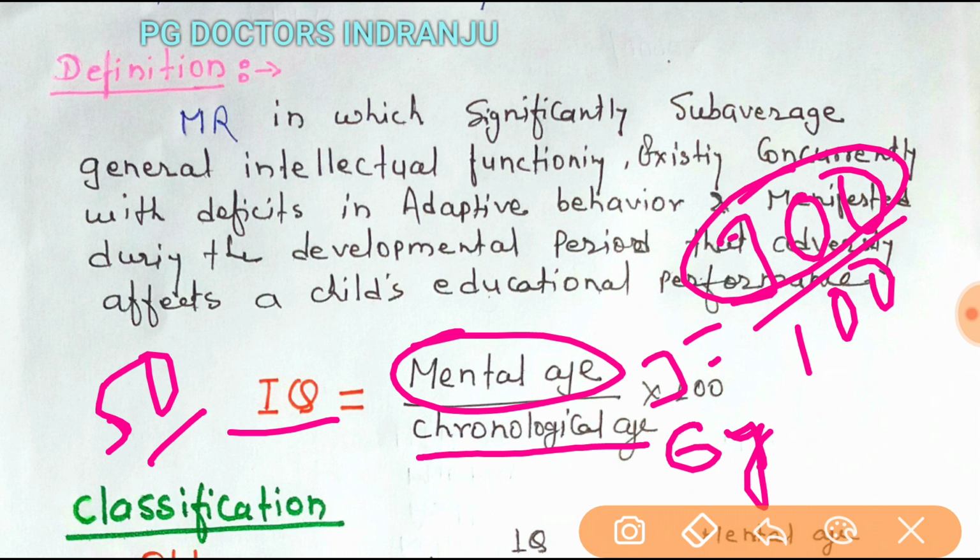If mental age and chronological age are given, then you can calculate the IQ.